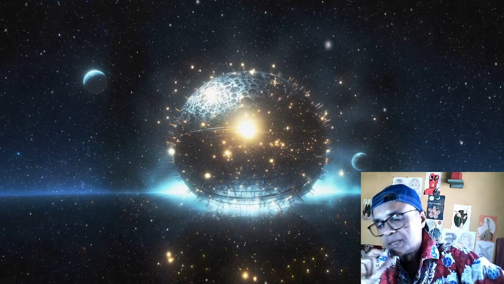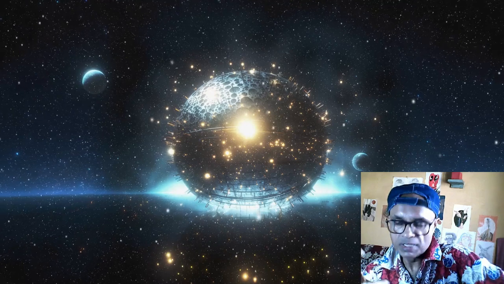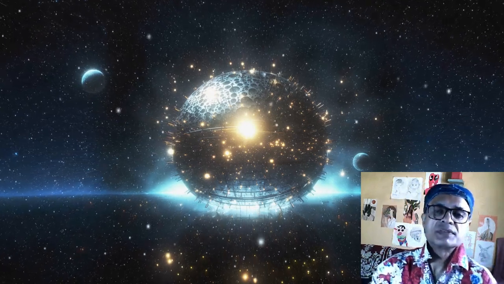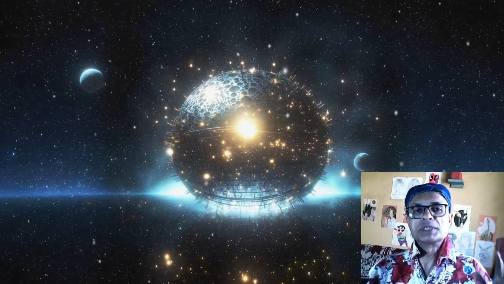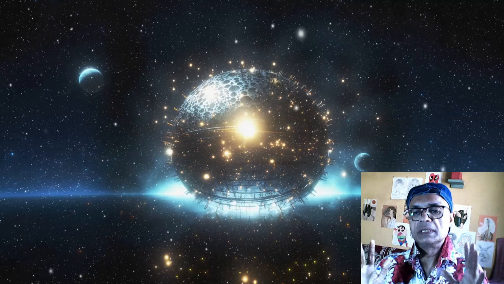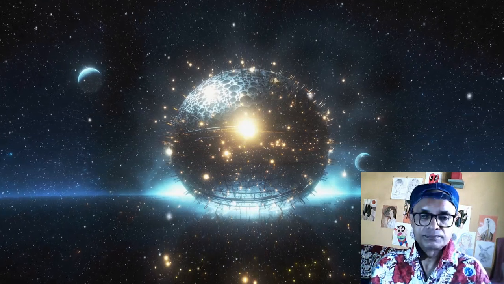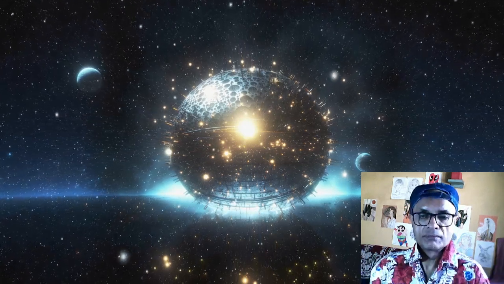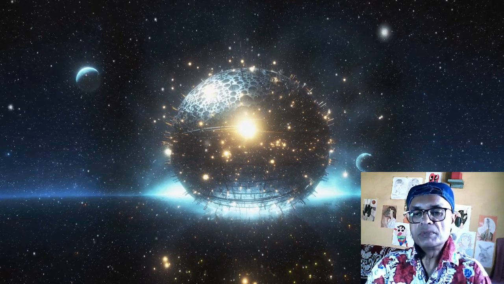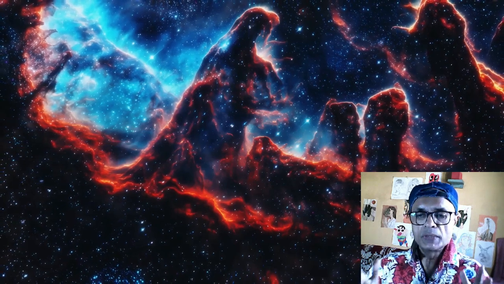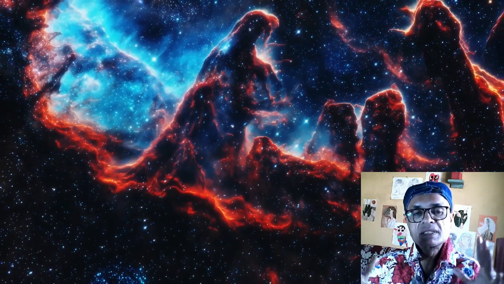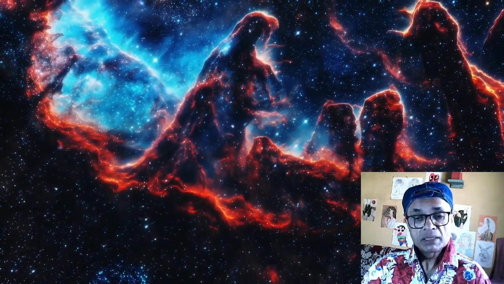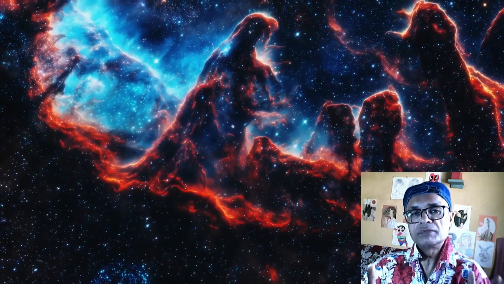Now, the question is whether the universe is expanding or shrinking. Okay, the answer is the universe is expanding, because astronomical observations have shown that galaxies are moving away from each other at an increasing rate. This expansion is driven by a mysterious force known as dark energy. It's important to note that this expansion isn't like a balloon expanding into a pre-existing space. Rather, it's the fabric of space-time itself that is stretching.